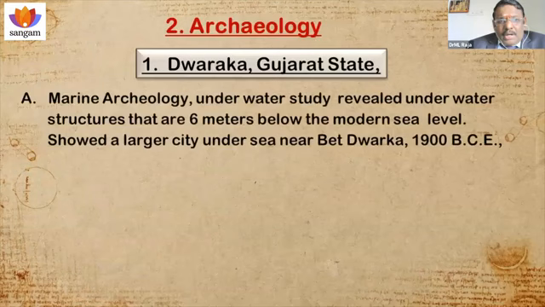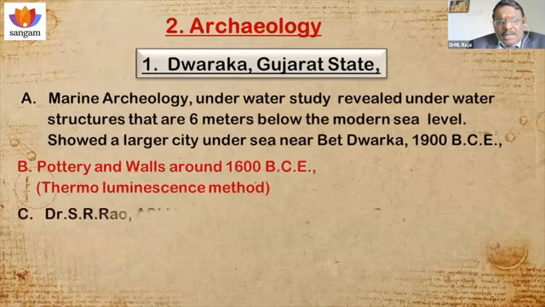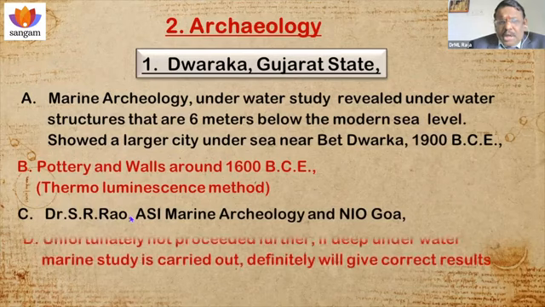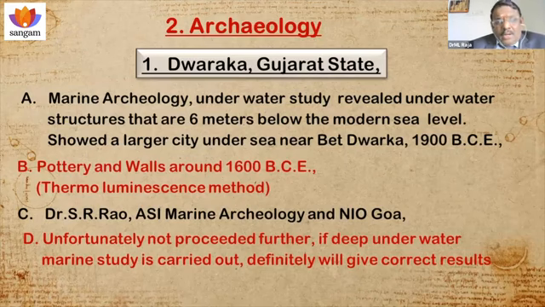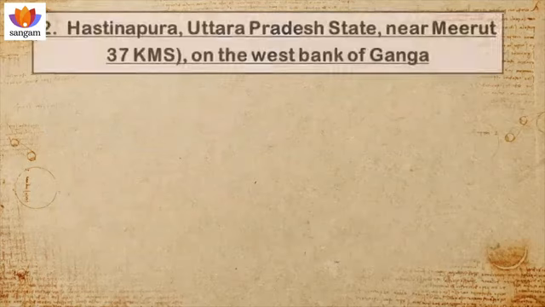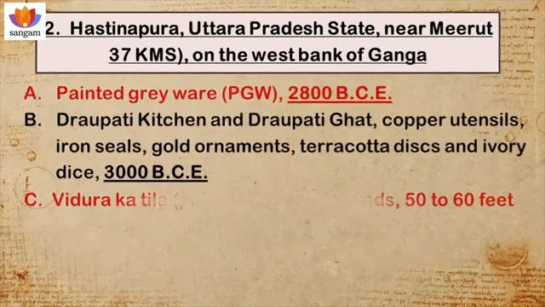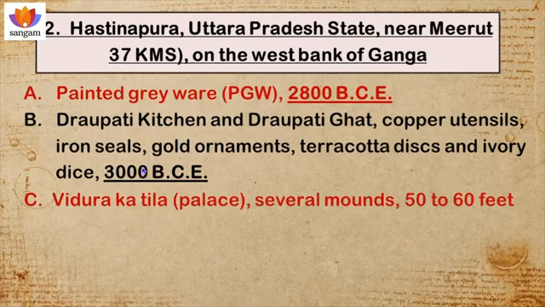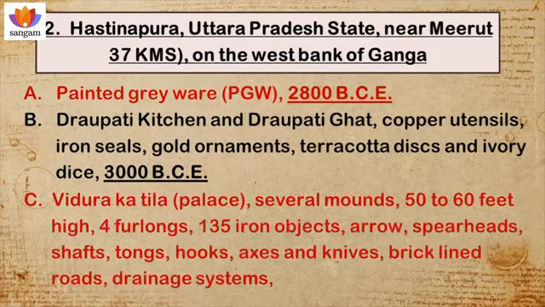Then coming to archaeology, in Dwaraka, the date at present is 1900 BC and 1600 BCE. Unfortunately, it was stopped. If they had proceeded, now they would have given a date around 3000 BCE. And the Hastinapura excavations show 2800 BCE and 3000 BCE, which corroborates well with the date 3143 BC.